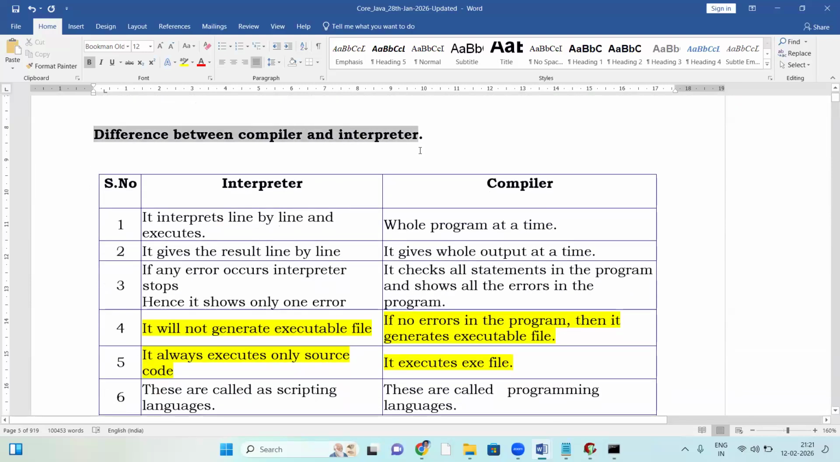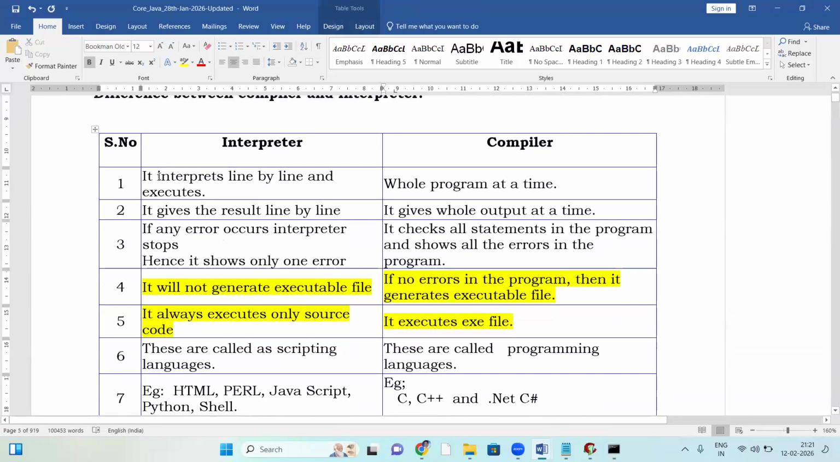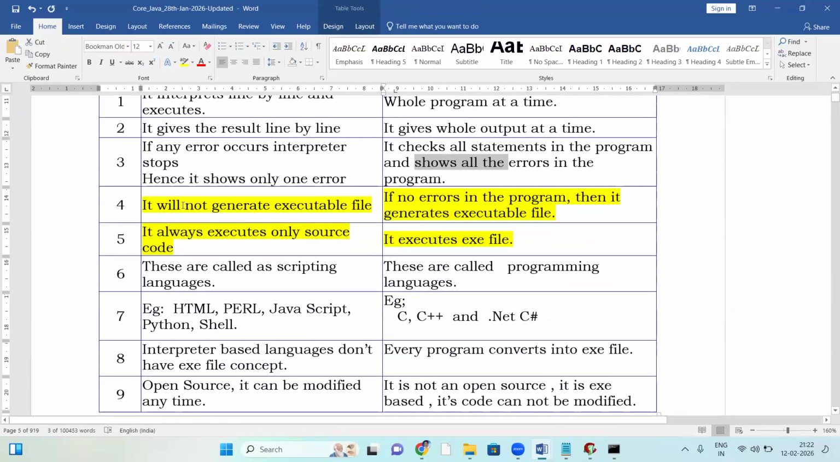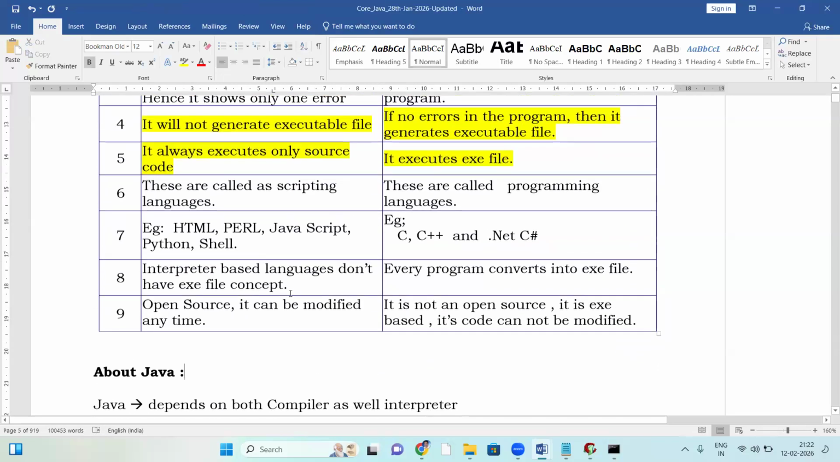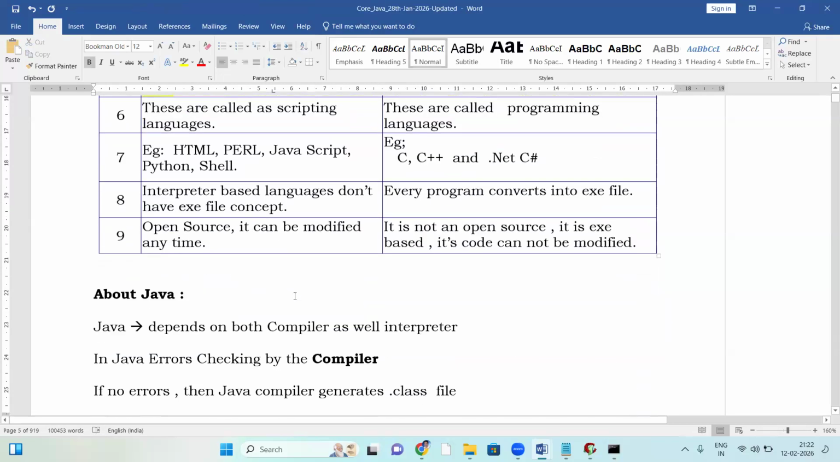See the difference between compiler and interpreter. The interpreter works line by line, giving a line-by-line result; the compiler takes the whole program at a time. If any error occurs, the interpreter stops at only one error, while the compiler reports all the errors from top to bottom. The interpreter does not generate an exe file, while the compiler does. It executes source code versus the exe file. Interpreted languages are called scripting languages, compiled ones programming languages. Every point and example is in the document, so just follow it.